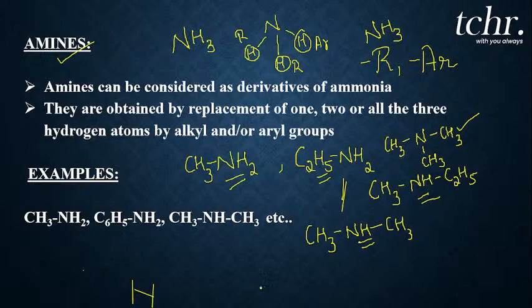Also, I can replace with a benzene ring as well. So I will get a compound like this, which is called C6H5NH2. Or if you want me to write the benzene ring structure, one hydrogen atom is replaced with the benzene ring, and it gives you the formula C6H5NH2. See, we have got varieties of derivatives of ammonia, that is, varieties of amines, right?